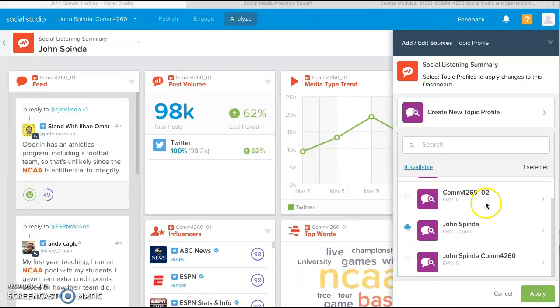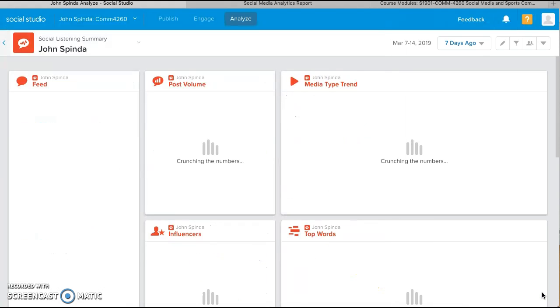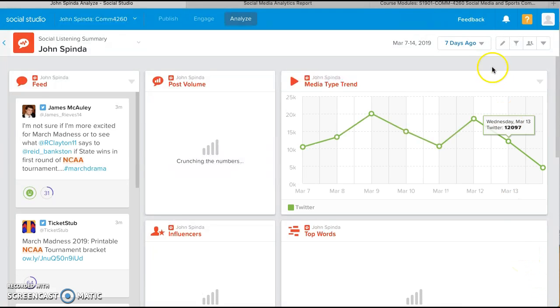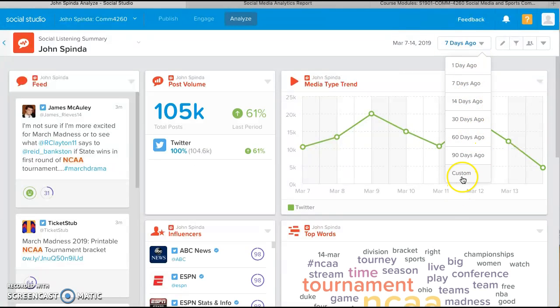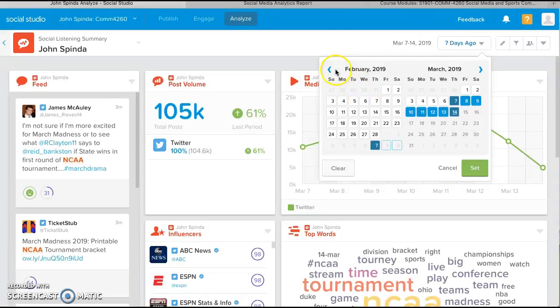So in other words, your topic profile might be your name, and you have other group members. You might need to take a look in theirs and see if you can go longer than 30 days. Okay, in this case, let's see. Yes, now we have a longer topic profile. You can see now I can go back at least a year.